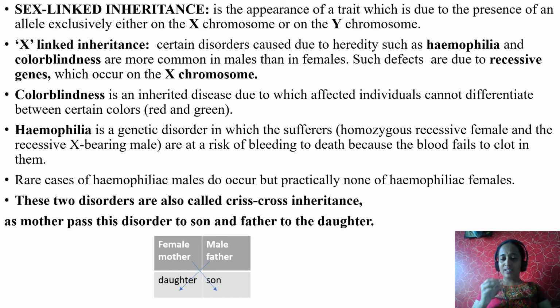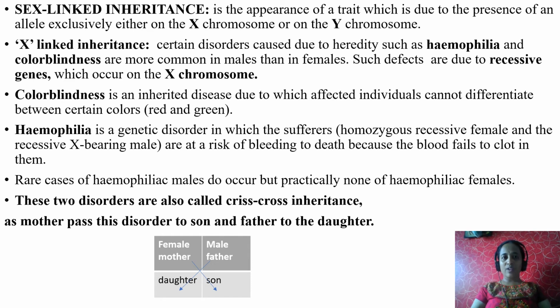The alleles, the genes which are responsible for these disorders, are present either on the X chromosome or on the Y chromosome, but not on both. So the name sex-linked inheritance. There is a gene linkage on a particular chromosome. That is why you may get those disorders from your parents or grandparents. That is why it is called sex-linked inheritance.